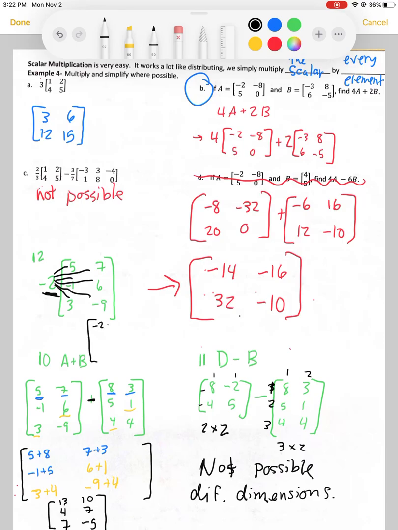-2 times 5, -2 times 7, -2 times -1, -2 times 6, -2 times 3, and -2 times -9 equals -10, -14, 2, -12, -6, and positive 18.